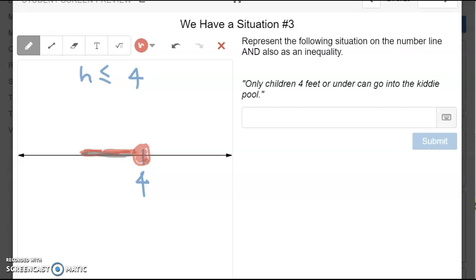Now, if you really want to be correct, can you have a child's height become negative? No, you cannot. So I could stop right here, which is 0. But actually that's more of an extension, so let's just take it as less than 4.